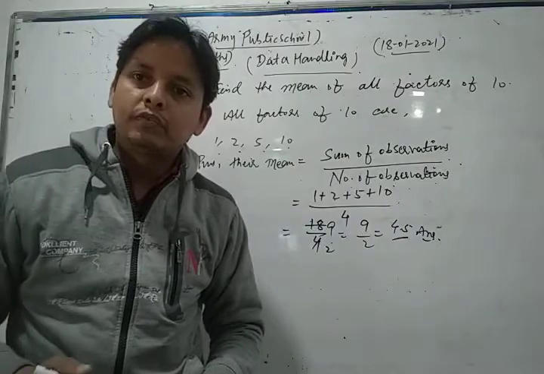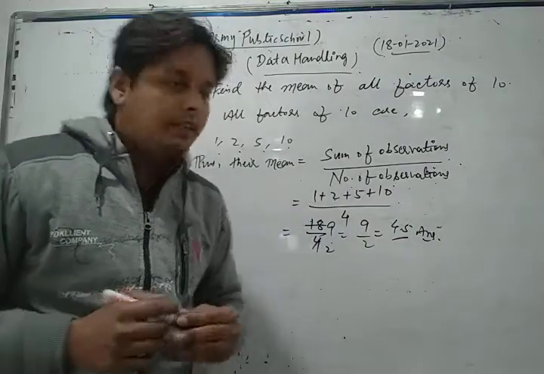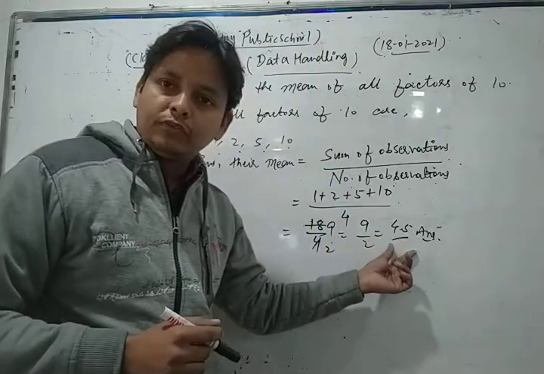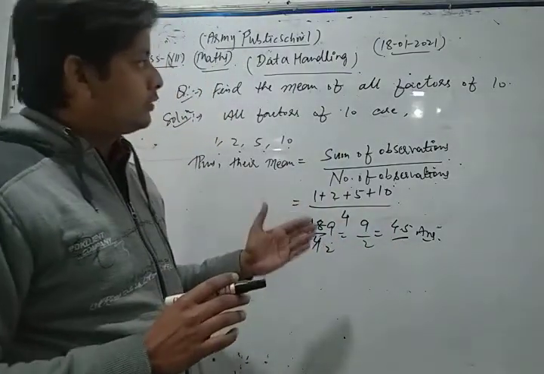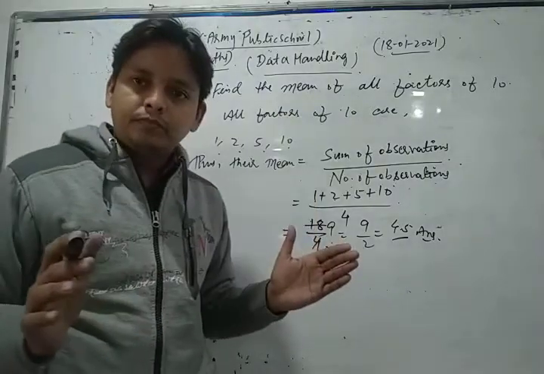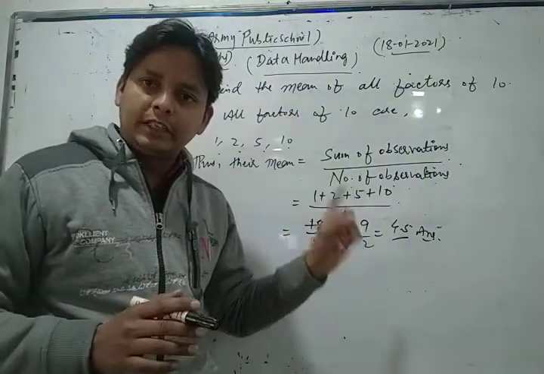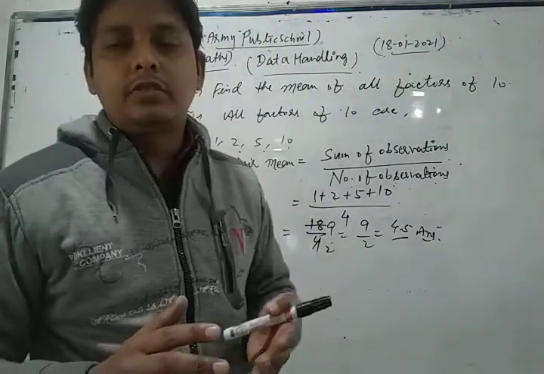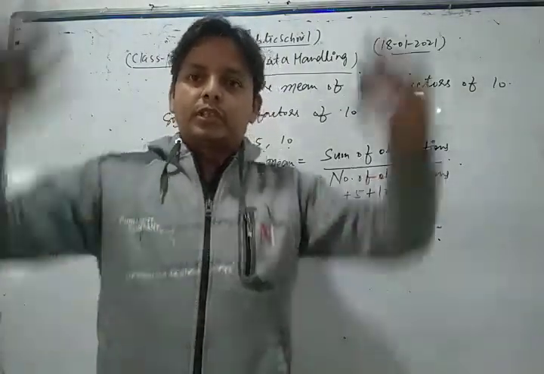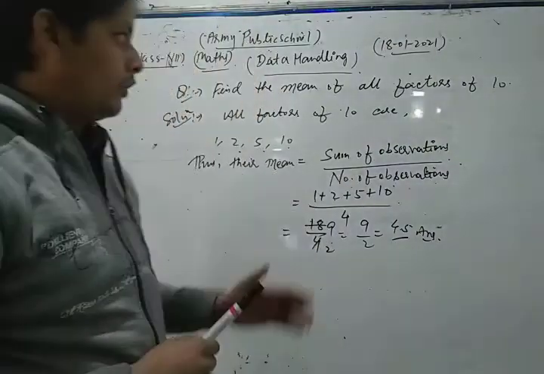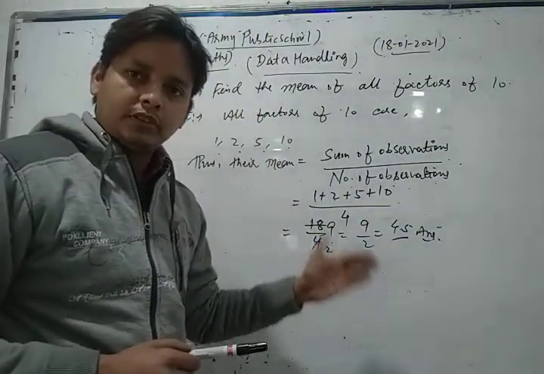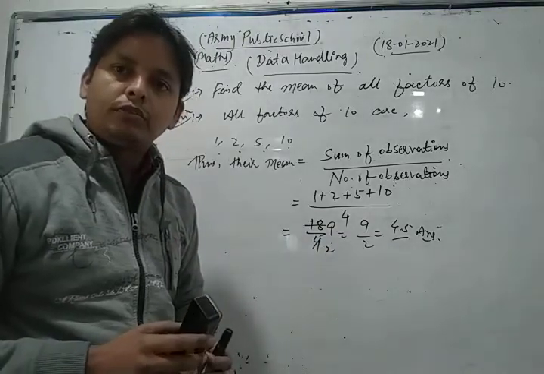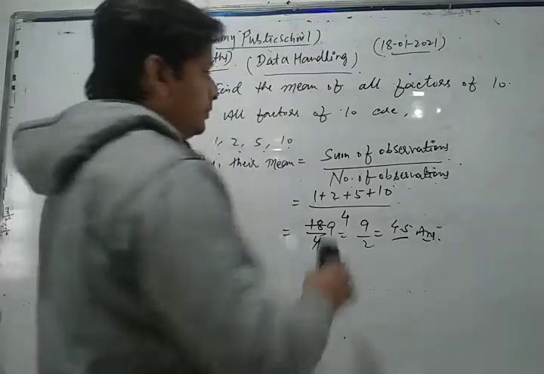Thus, dear students, in this way we get the mean of all factors of 10 as 4.5. So first of all you write the data according to the statement, then you apply the formula for mean: sum of observations divided by the number of observations, and after solving you get your result. Now we take and solve some other important questions of your NCERT exercise.